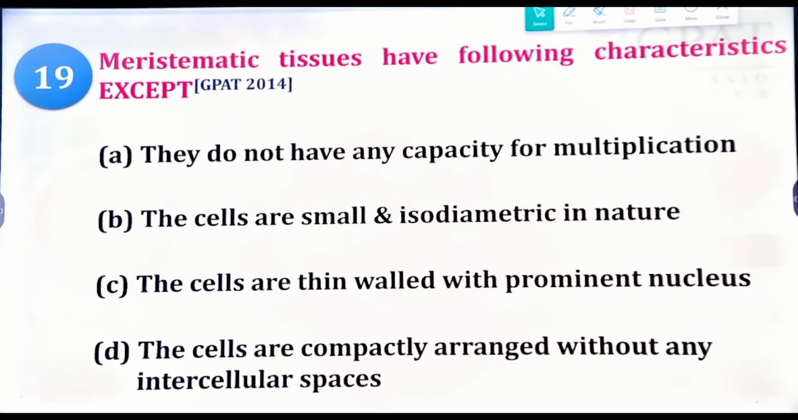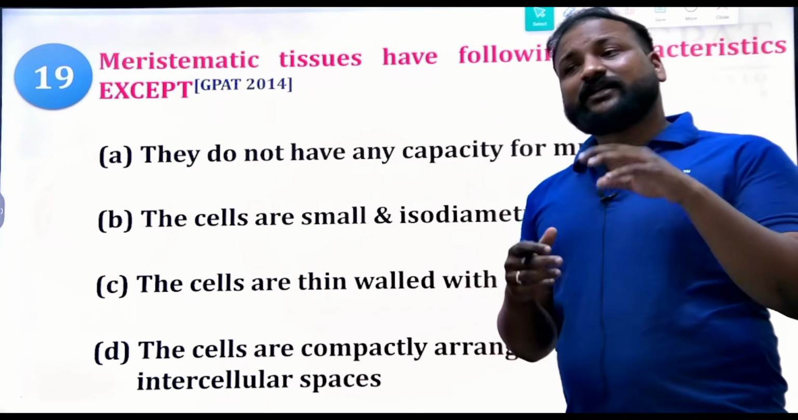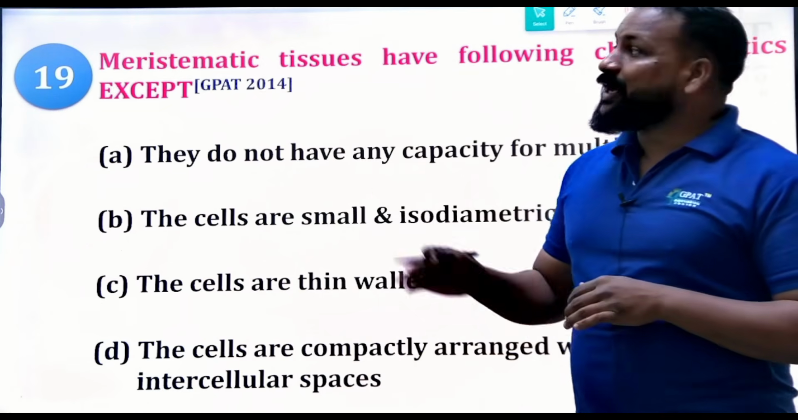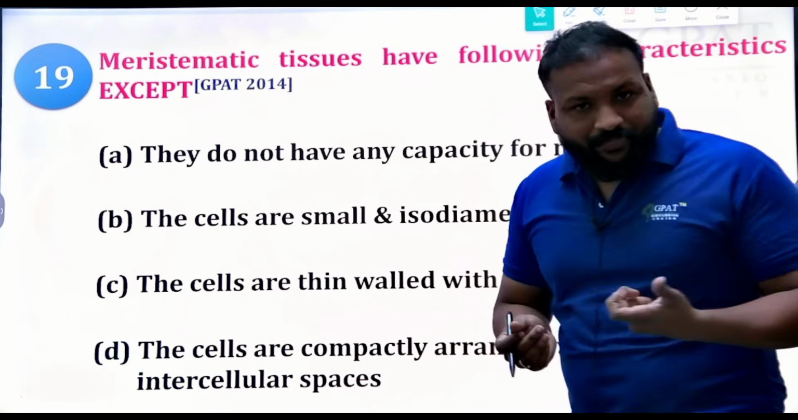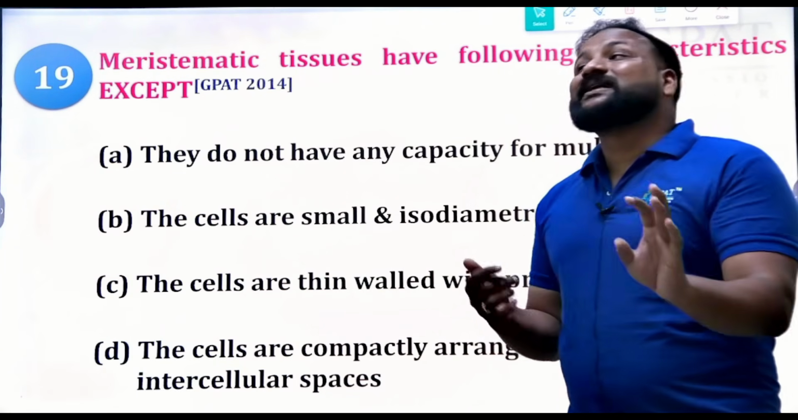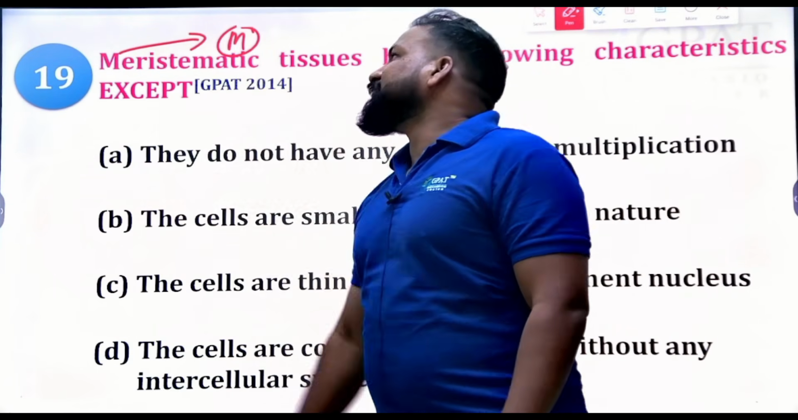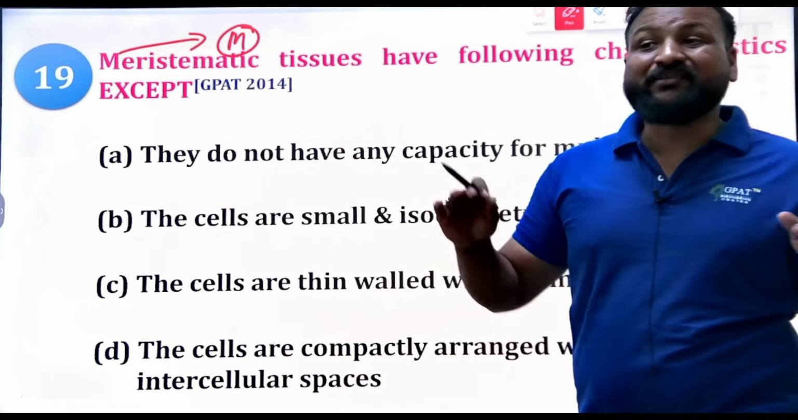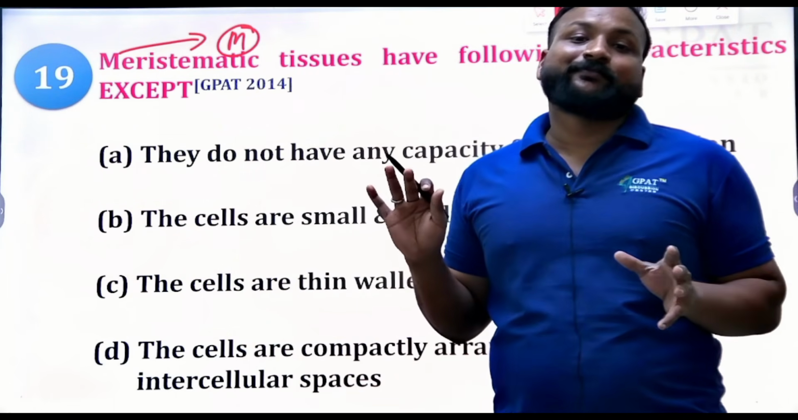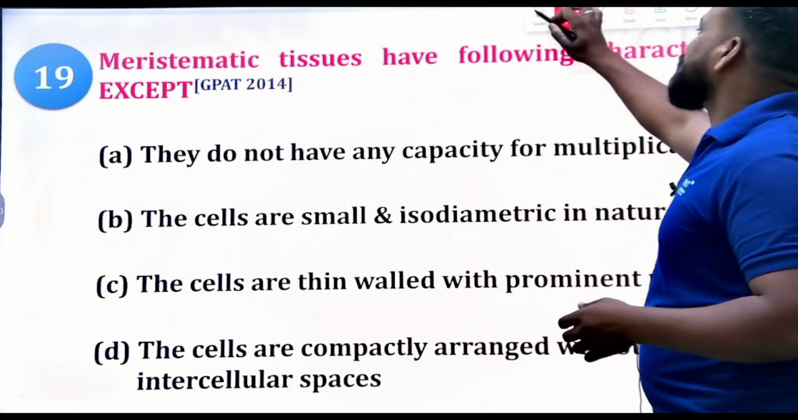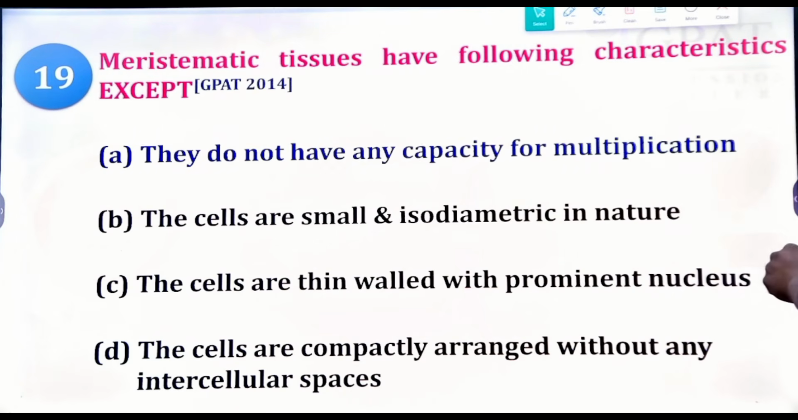Next, meristematic tissues have the following characteristics except. Clear? We have different types of tissues, right? In that, parenchyma, collenchyma, and sclerenchyma. The cells which do not multiply, M for no multiplication, M for multiplication but no multiplication here. Meristematic tissues do not multiply, they just grow. Clear? So the right answer will be that meristematic tissues do not have any capacity for multiplication.